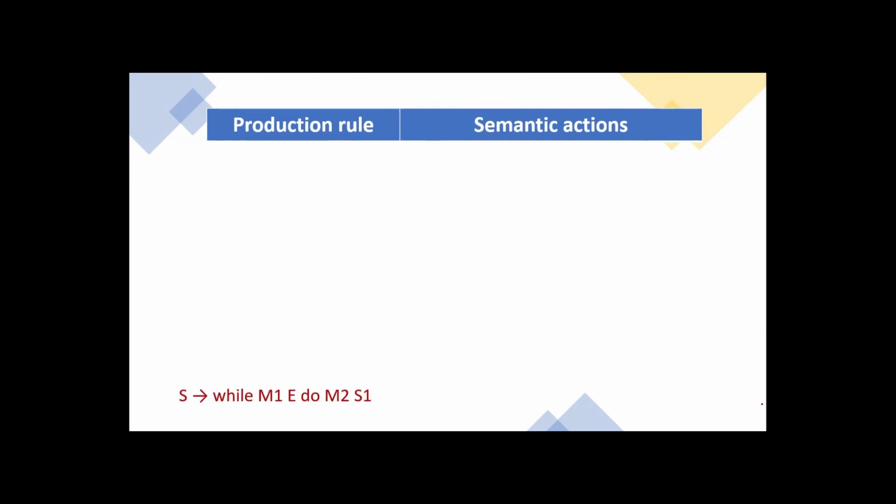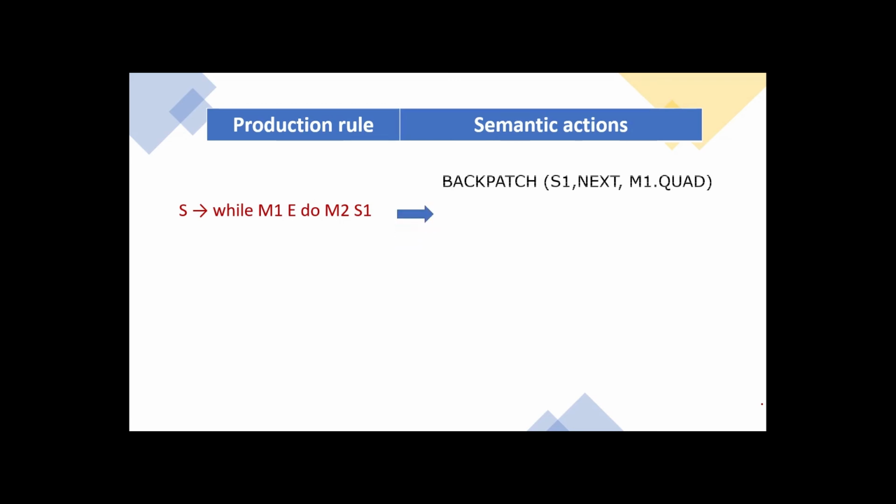So this is used for moving to the correct construct. Next, if a while loop is given, S gives while M1 E do M2 S1. So for this, first we will backpatch S1.next with M1.quad. For a do while loop, first the statements present within the loop will be executed for the first time. That's why they have given it like that. S1.next, M1.quad. That is, the statements within the loop will be executed. Next, we will check the condition.